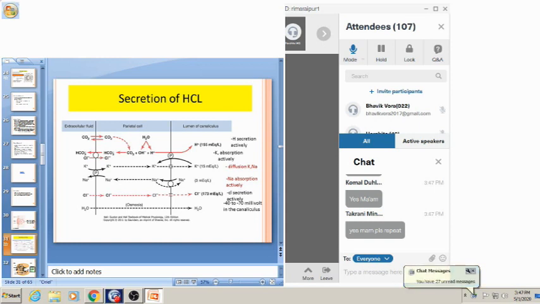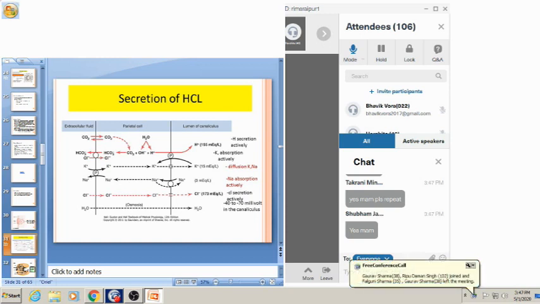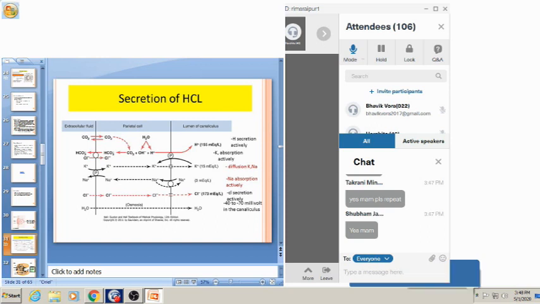This hydrogen ion comes into the lumen of the canaliculi, and when this HCO3 ion comes out of the parietal cell into the extracellular fluid, at the same time chloride is actively transported from the extracellular fluid to the parietal cells and from there to the lumen of canaliculus.